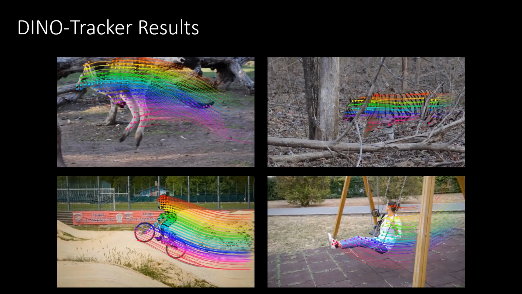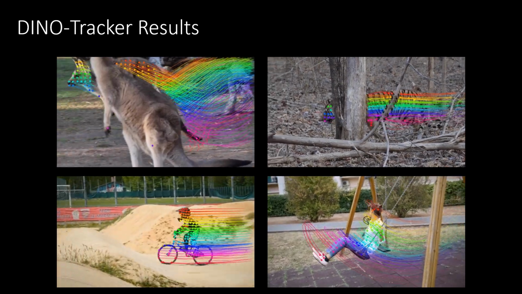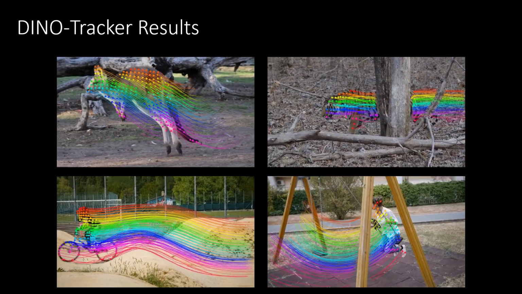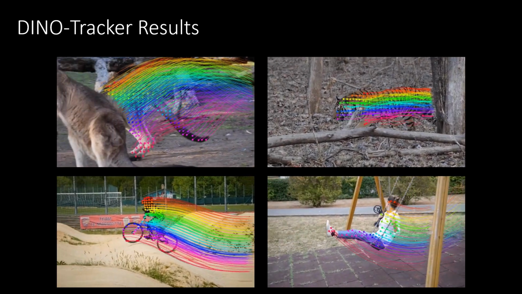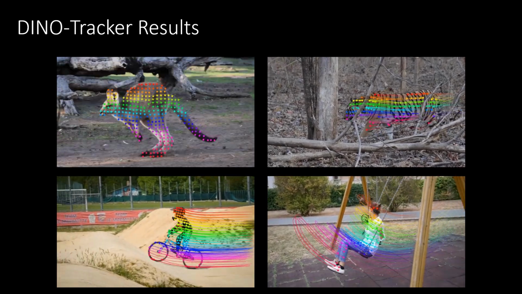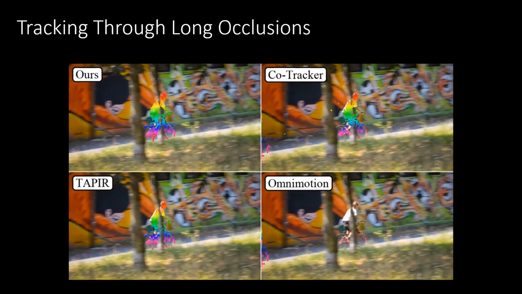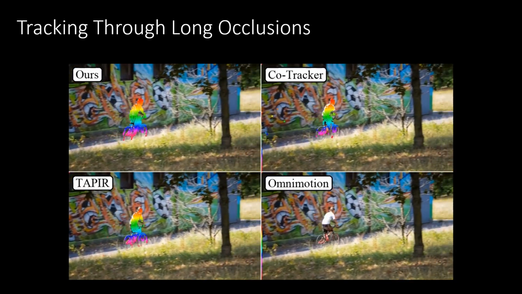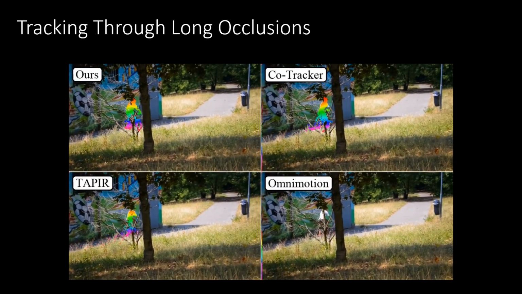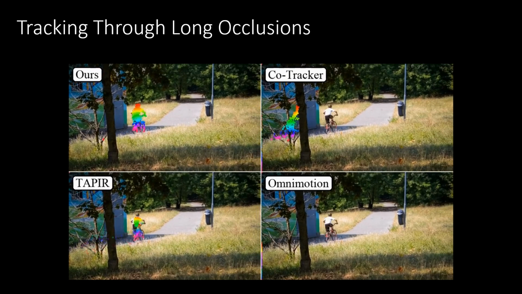Our resulting method tracks points accurately and smoothly in time, even in challenging settings. Note that while trajectories are shown for sampled points, our method tracks any point in the video. Moreover, utilizing an external visual prior makes DINO-Tracker state-of-the-art in tracking across long and repeated occlusions.